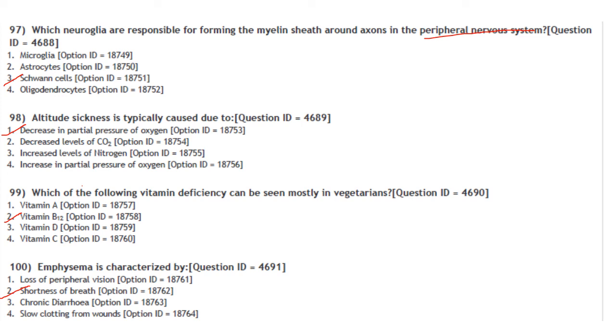Answer is option 2. Emphysema is characterized by shortness of breath. Answer is option 2. So that's it.